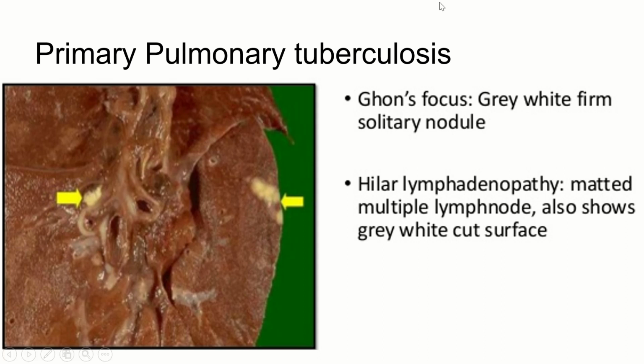This is the example that I have taken. You can see this is the pleural covering of the lung, and you can see this yellowish white nodule over the surface of the lung. This is your Ghon's focus. Here you can see this is your bronchial tree, this is your hilar area, and here you have a node. These two together form what is called Ghon's complex.